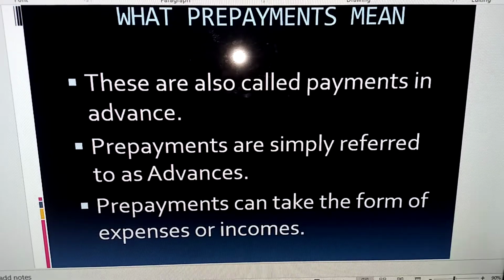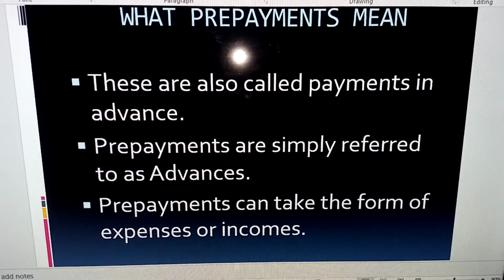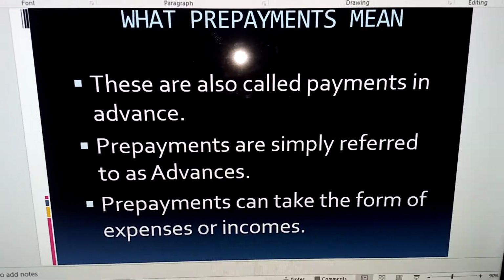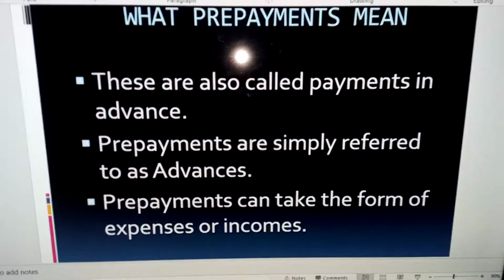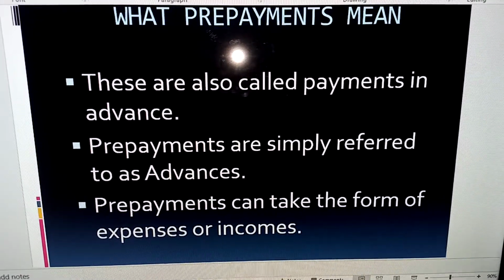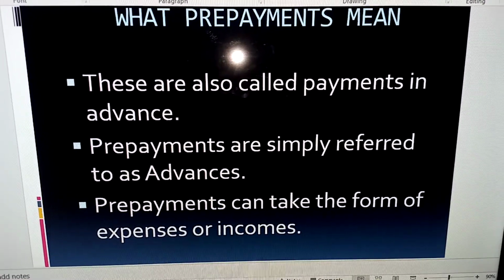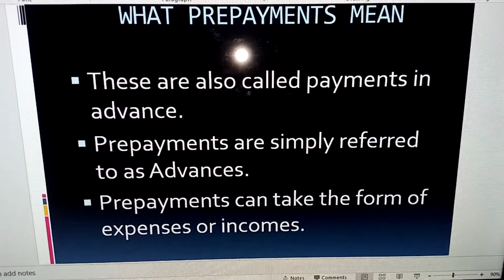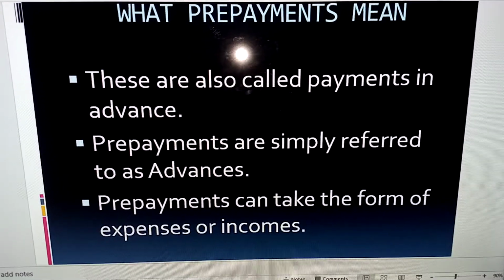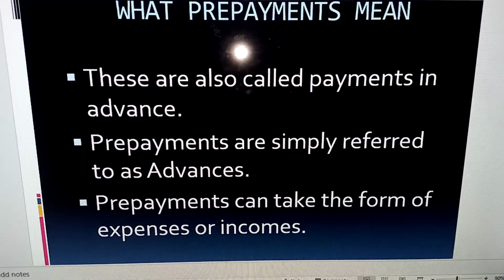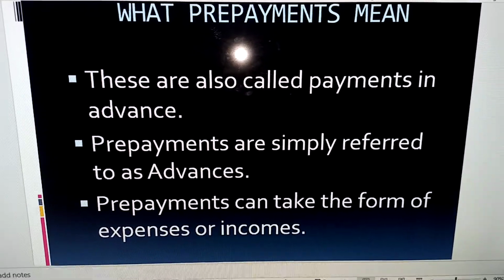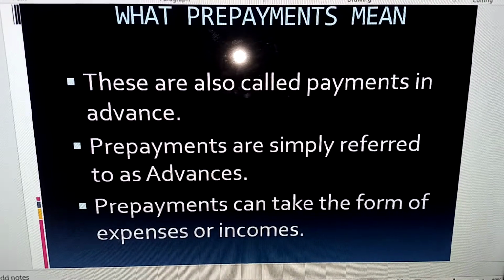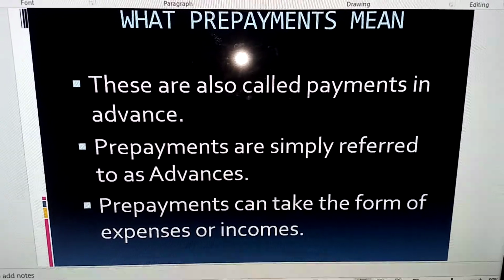It is also possible for you to receive an income that you have not yet earned. Let's say, for instance, you own a property that you have rented out, or you let it out to tenants. Now, if your tenant is paying you for a year that is not yet due, as an income to you, we will say you have been what?